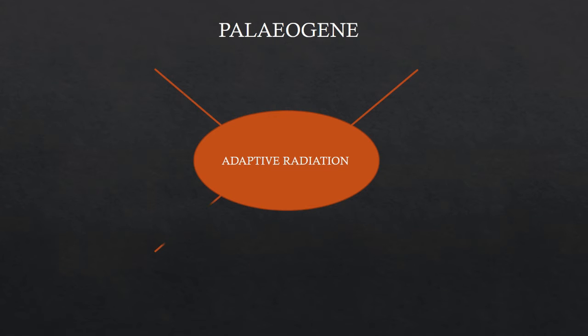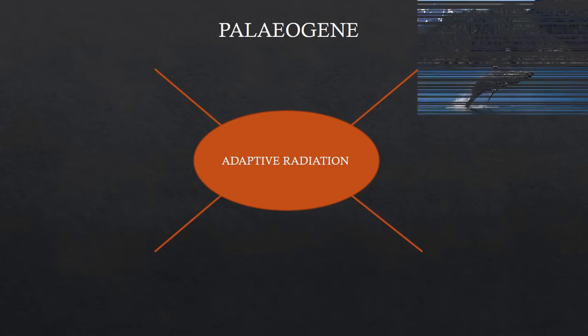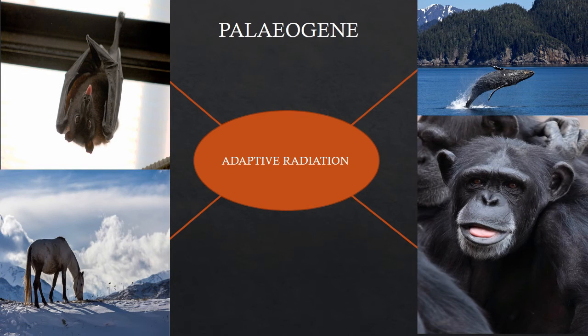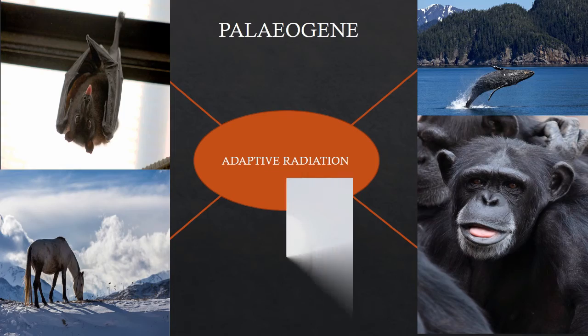This happened in a 43 million year period known as the Paleogene, and mammals radiated into modern-day species such as whales, bats, horses, and primates, including us. Quite a journey from an egg.